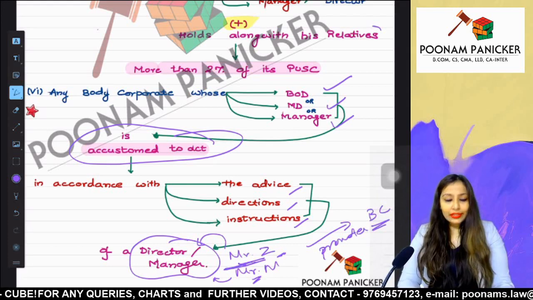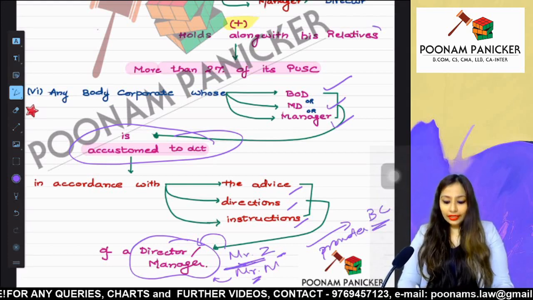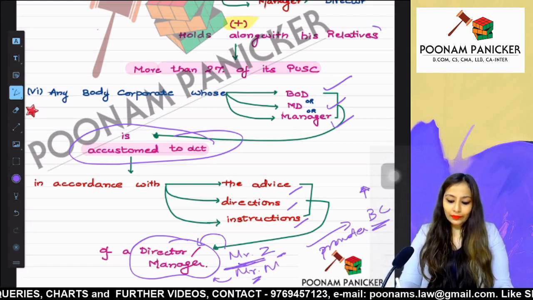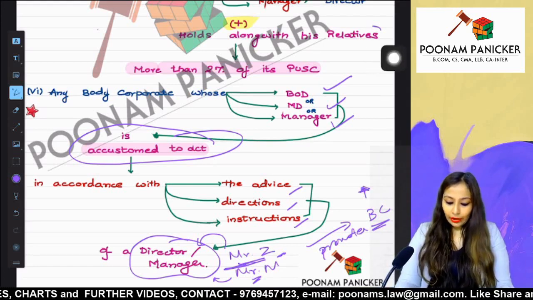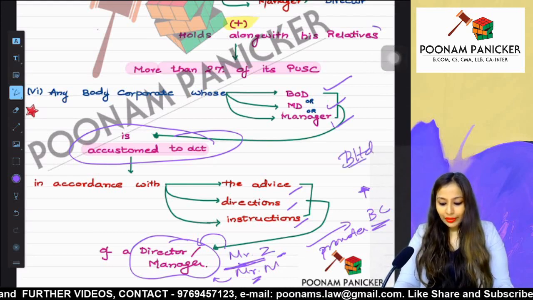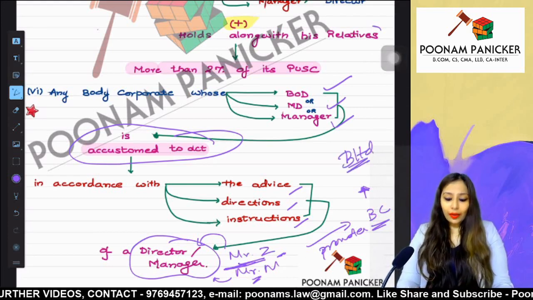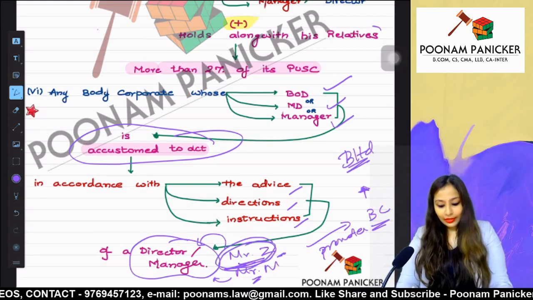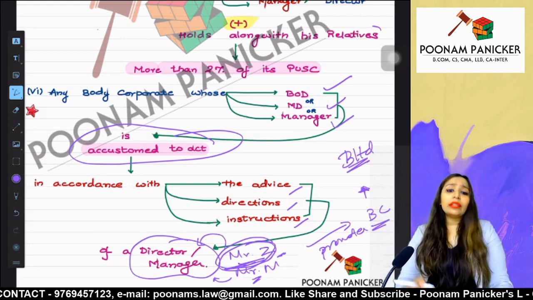Say Mr. Z had set up another company. We will call that company, say, B Limited Company. Now this B Limited Company is doing everything according to the directions of Mr. Z, or the directions of the manager.